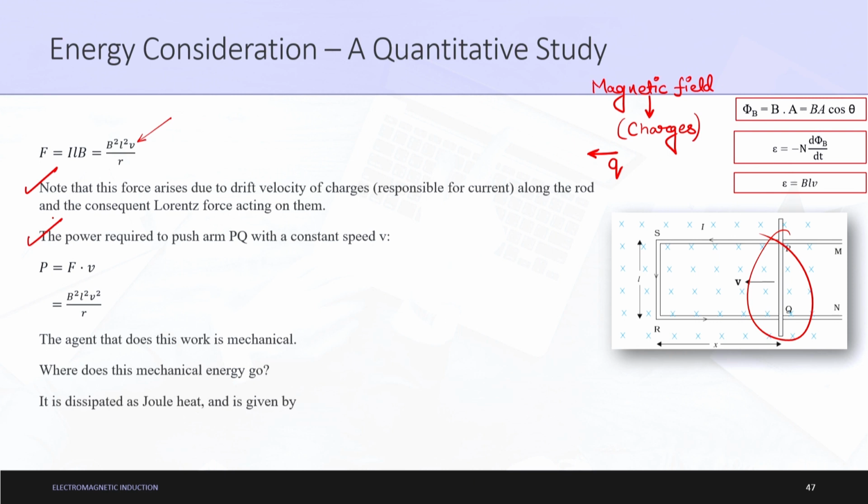Now the next concept is the power required to push arm PQ with a constant velocity V. We know that power P is nothing but force into velocity, a simple concept of physics. So, P is equal to force into velocity, which is equal to B squared L squared V by R into V. Here R is nothing but the resistance involved. Please do not mix it with any radius, R is resistance. So, P is B squared L squared V squared by R.